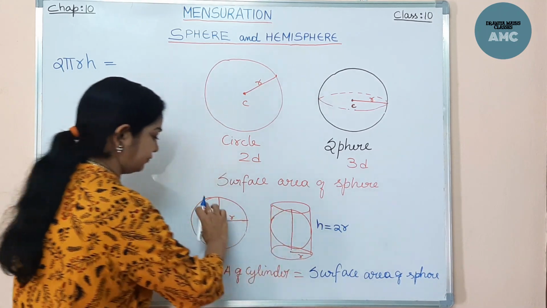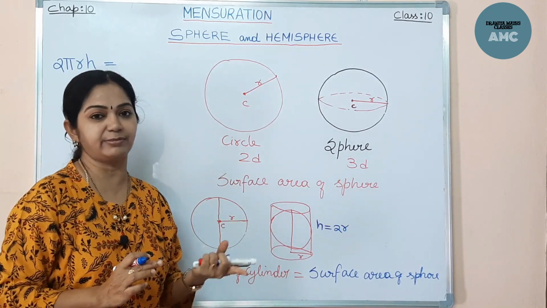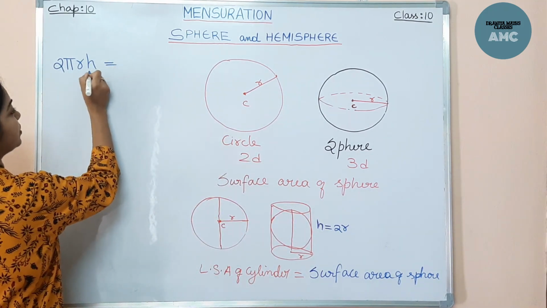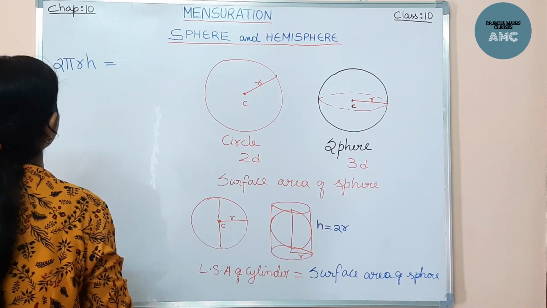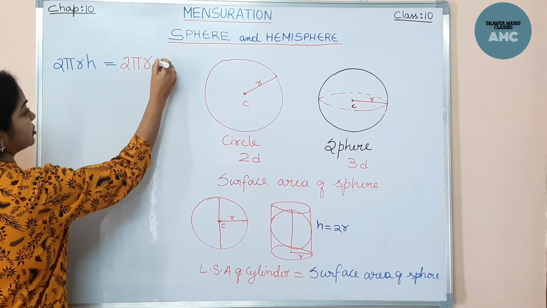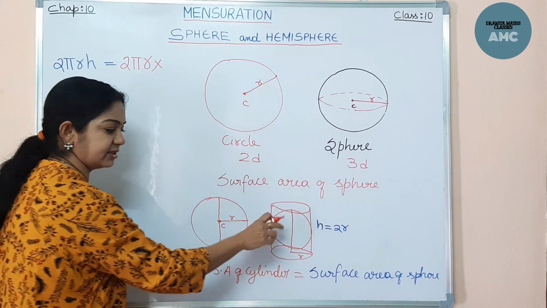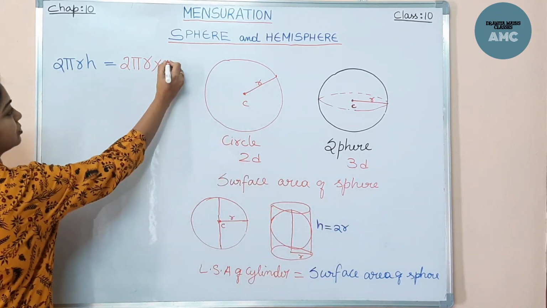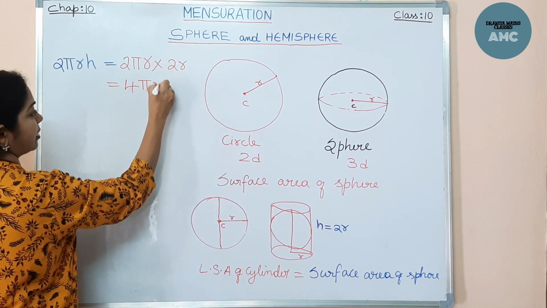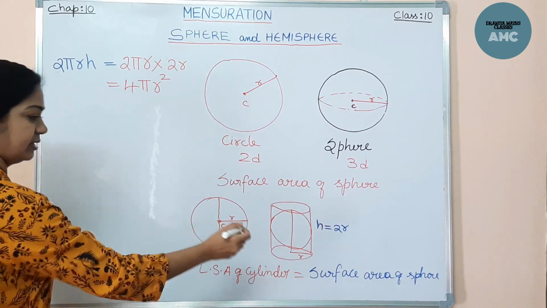So we don't have any height for the sphere. Sphere height itself is the diameter, which is 2r. So the height is 2r. So I'll replace this h with 2r. So 2 pi r into 2r, since it is exactly fitted in this. So 2 into 2 is 4 pi r square.